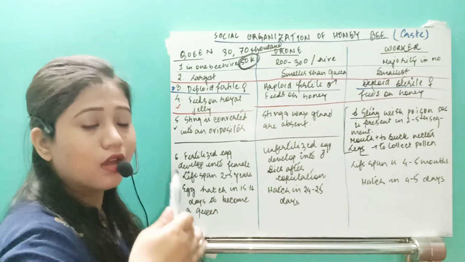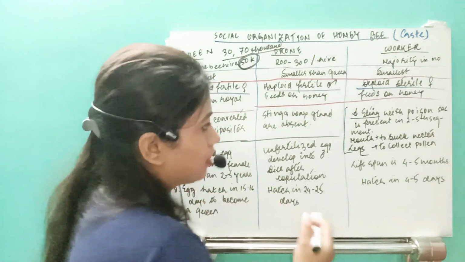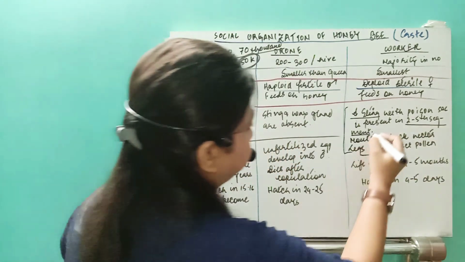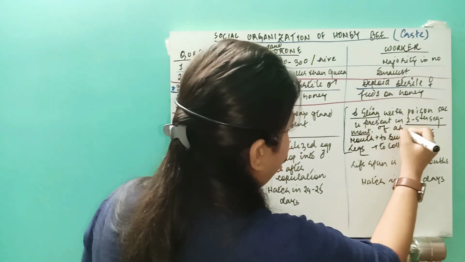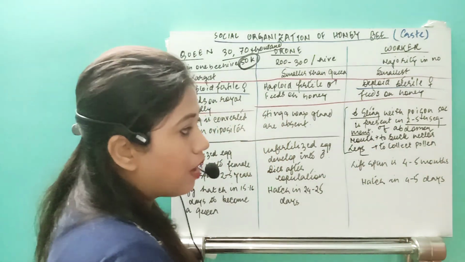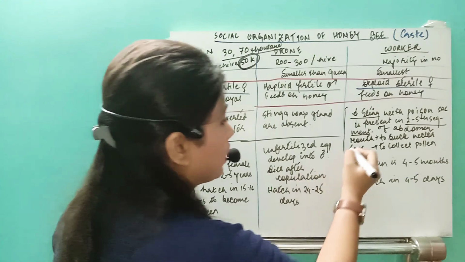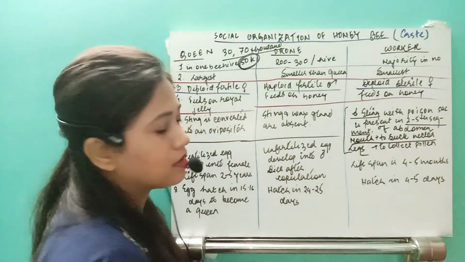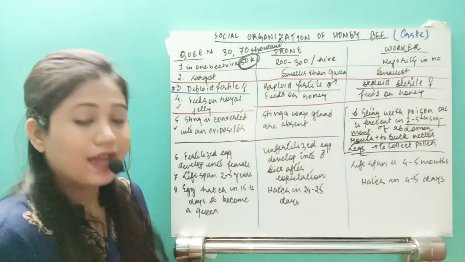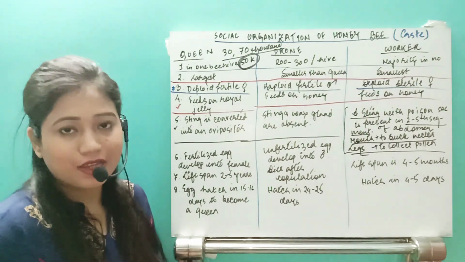Okay, the poison producing part is present in the 2nd to 5th segment of the abdomen. And the next one, mouth. The mouth of the workers is converted to suck the nectar, and their legs are converted to collect the pollen. In the legs, actually, they have a sac-like structure.